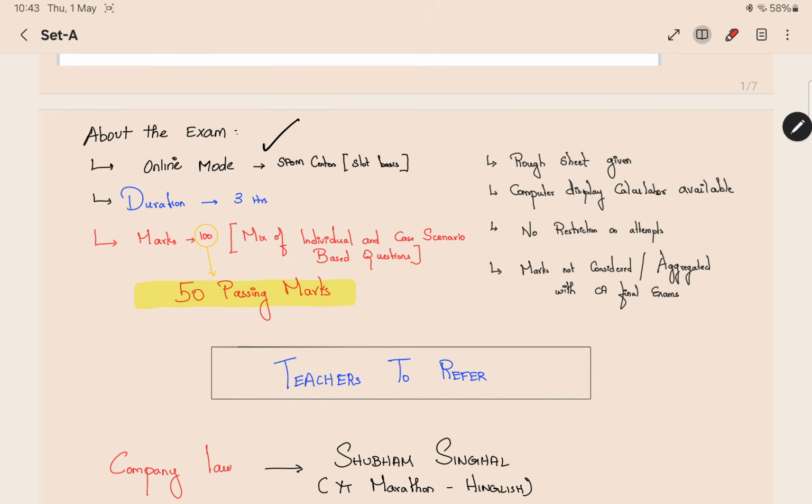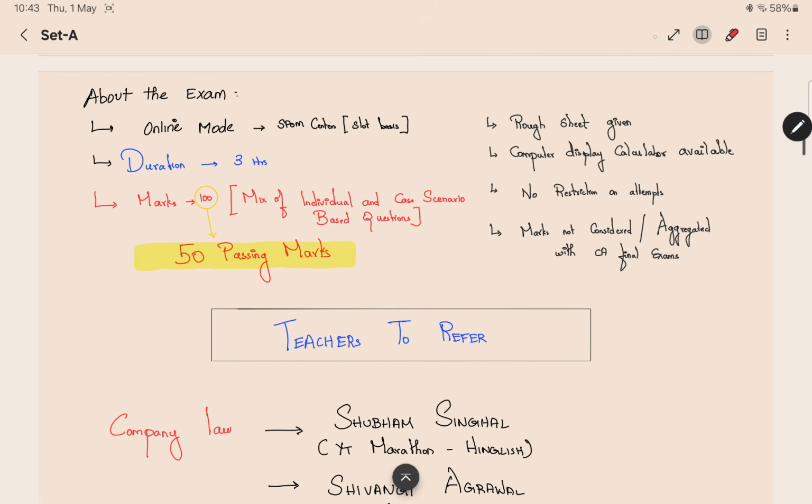After choosing the center you want, you have to book the slot by paying rupees 500 for the exam application. You have to pay rupees 500 and then apply for the exam slot, and then you can go and write the exam. The duration of the exam will be 3 hours, and it will be a total of 100 marks. For passing the exam, you have to score 50 marks.